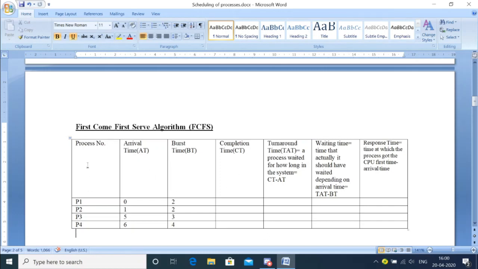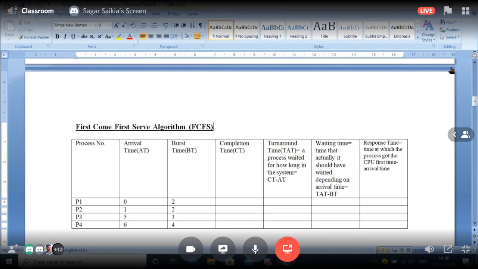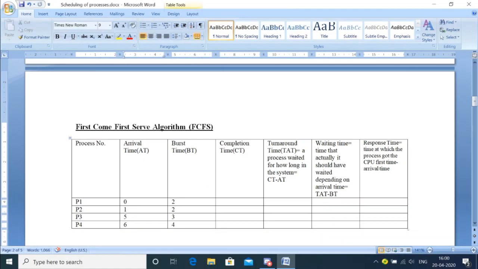First of all, these are the things that you will be making in the examination. These three parts of the table will be given to you: process number, arrival time, and burst time. These are the things which will be given to you in the question paper. You will be asked to implement the execution of the processes which are given to you using the first come first serve algorithm.